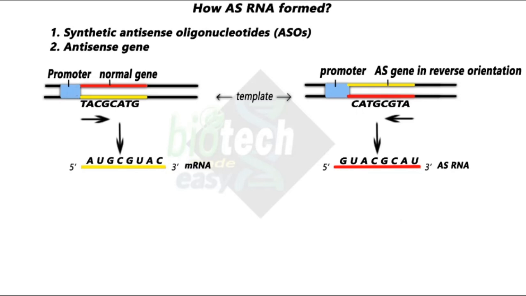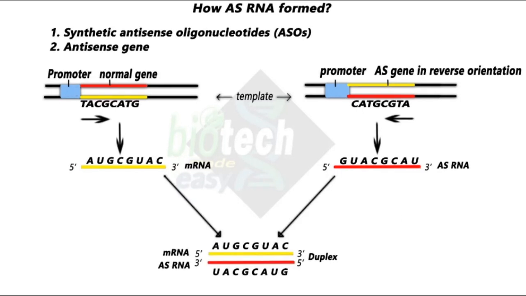Now in the next step, if these two, messenger RNA and antisense RNA, are both present in the same cell, because this gene is also in the same cell, naturally they will form the duplex. And whenever the duplex is formed, there is one strand here of messenger RNA from 5' to 3' end.